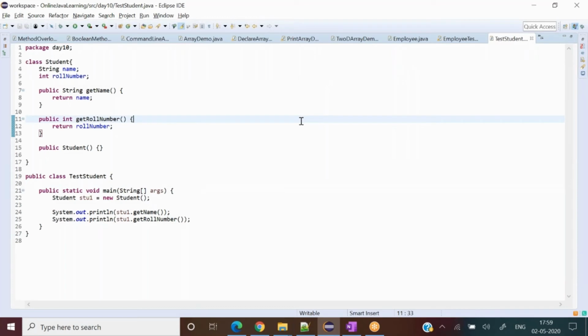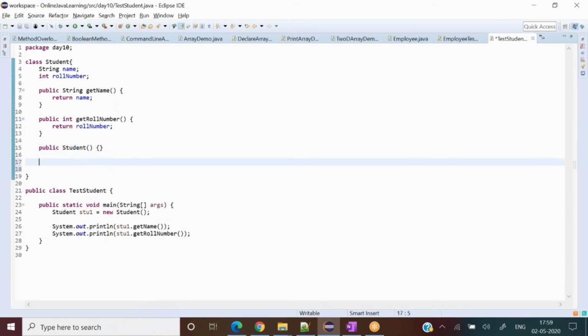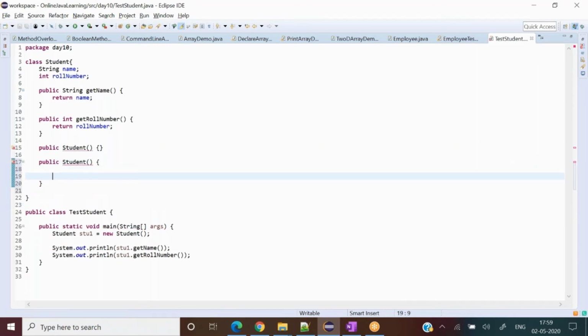Now let's take a capability of default constructor. Okay, so now let me write a public student. So today so many things you understood, right? A lot of things to digest. My name, even I did not write.